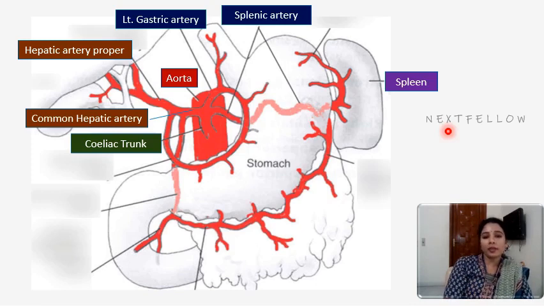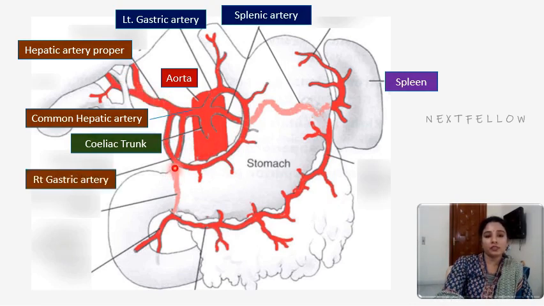Common hepatic artery gives rise to branches here, the gastroduodenal and the right gastric artery, and then it continues to form hepatic artery proper. So this is the right gastric artery and gastroduodenal artery, which are the branches of common hepatic artery.